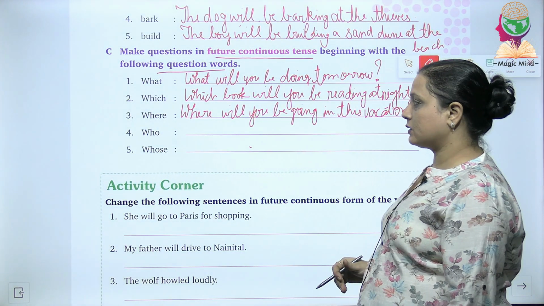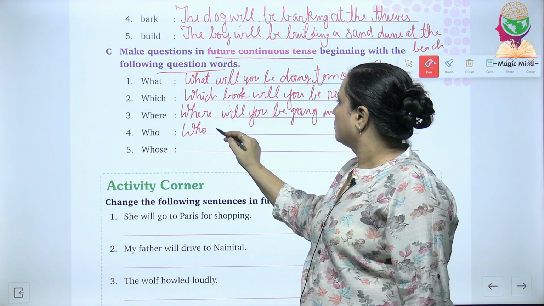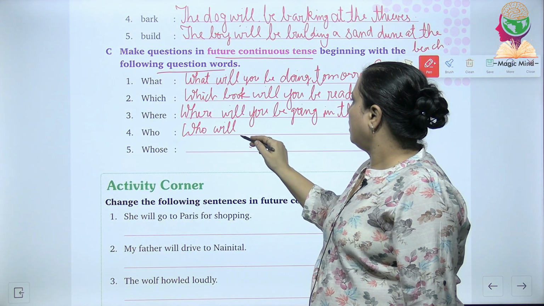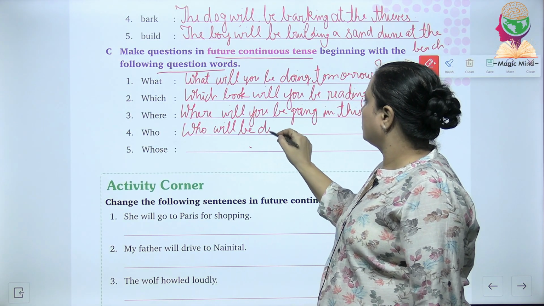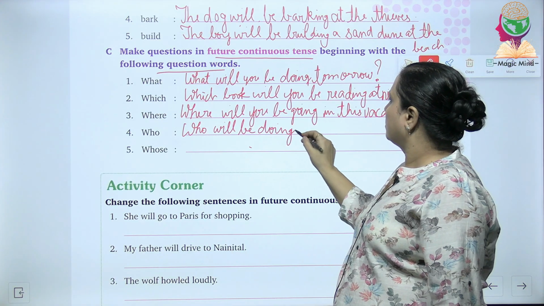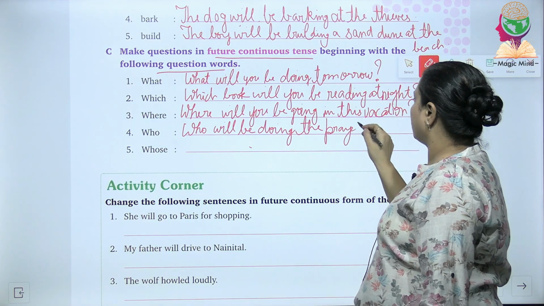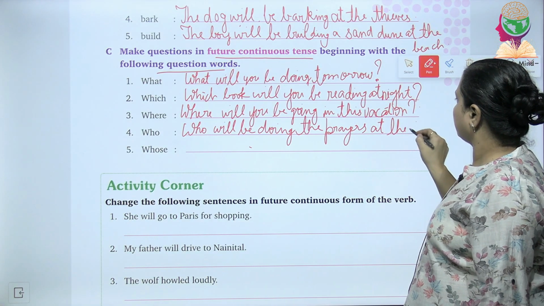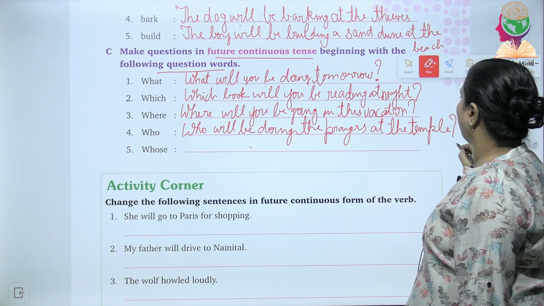Who? The next word is who. Who will be the prayers at the temple? And a question mark.